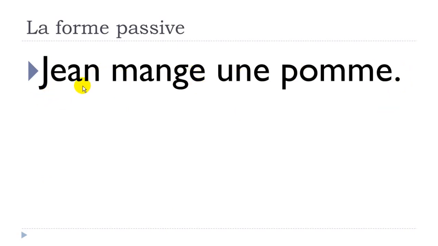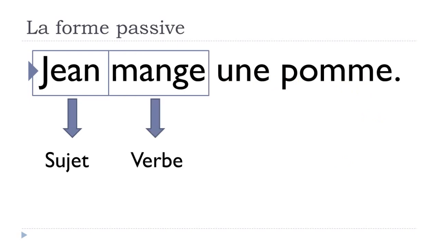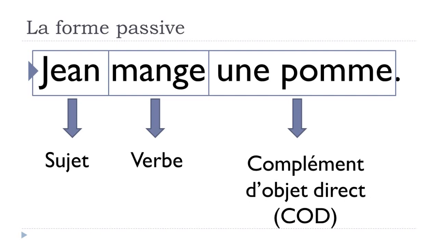So Jean, that's the name of the person. Mange, manger, to eat, and it's the present form. Une pomme, an apple, okay? So if we have a look at this sentence, of course, Jean is the subject of the sentence. Then we've got mange, manger, so it's the verb, okay? Then we'll have une pomme, so that's what we call complément d'objet direct.